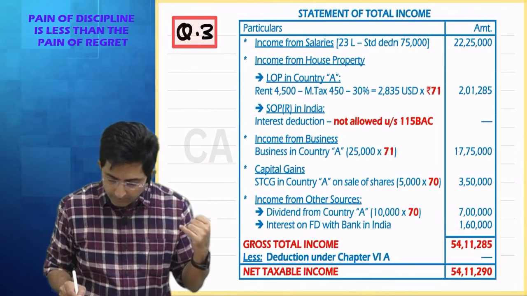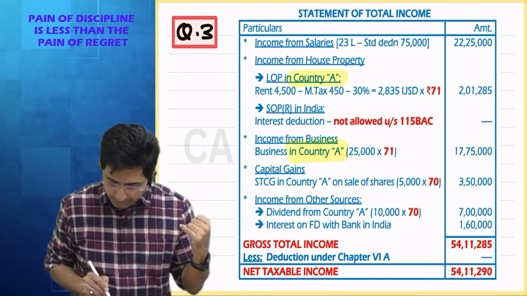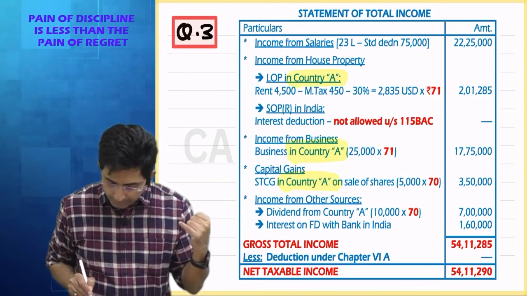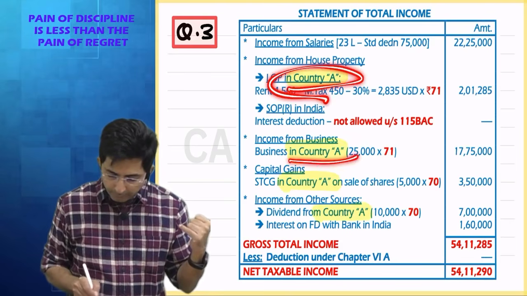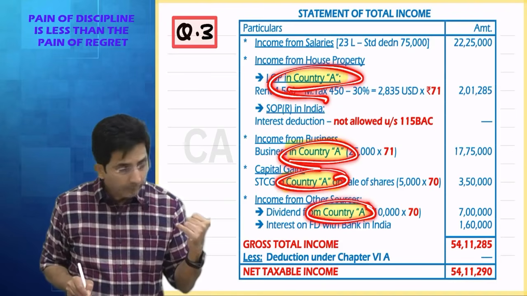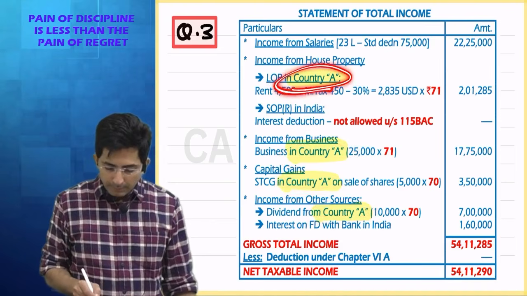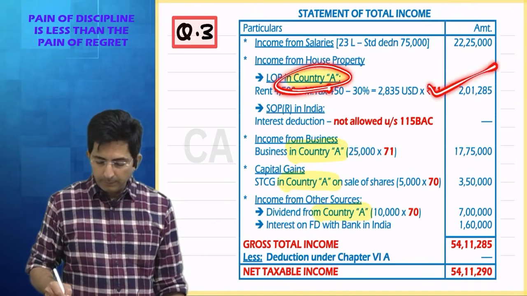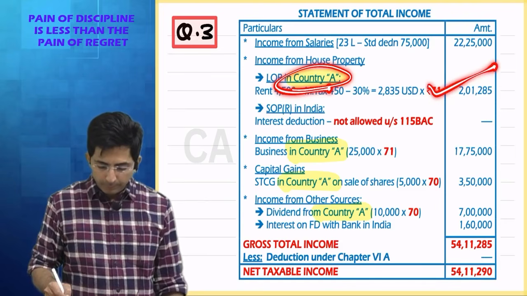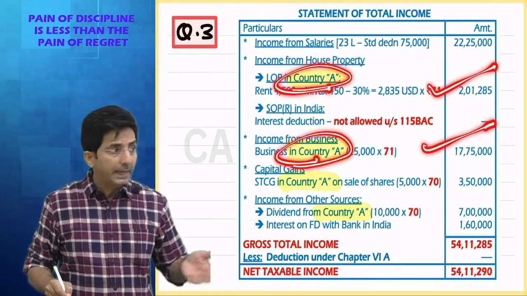See, I have written here: Country A, Country A, Country A. These incomes have come from foreign. Now tell me the amounts, also computed as per Indian law. So house property income is 2,01,285. Business income 17 lakh 75. These are being doubly taxed.